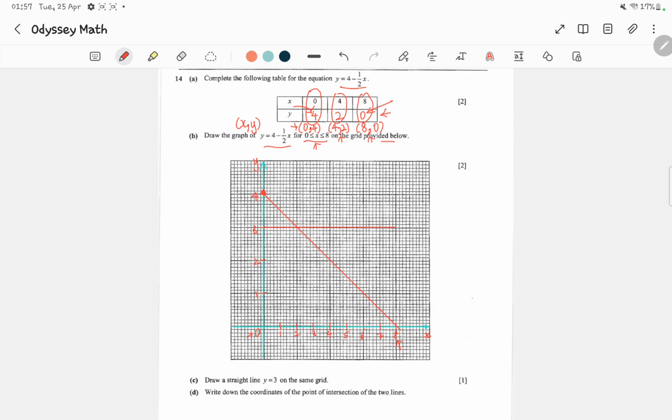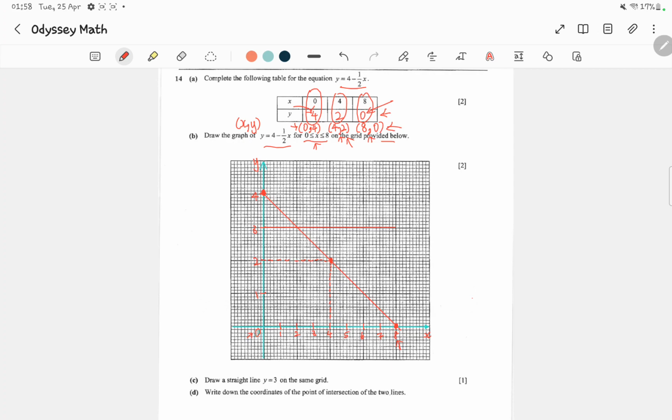So that will be this point over here. The point with coordinates 4, 2 will be over here. And finally, the point with coordinates 8, 0 will be over here. The x coordinate is 8 and the y coordinate is 0.